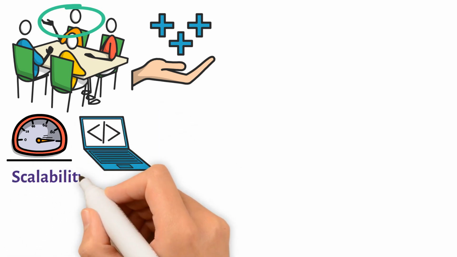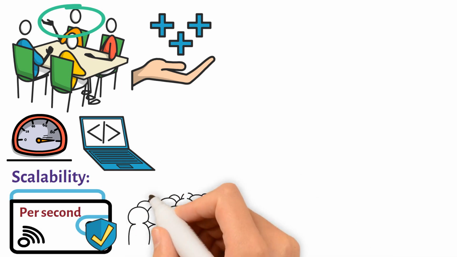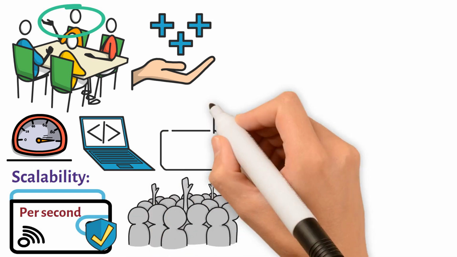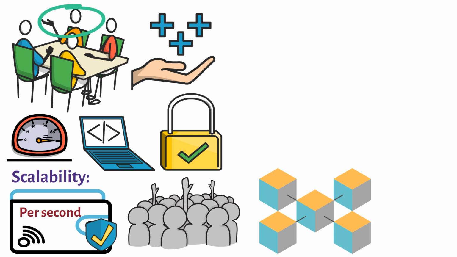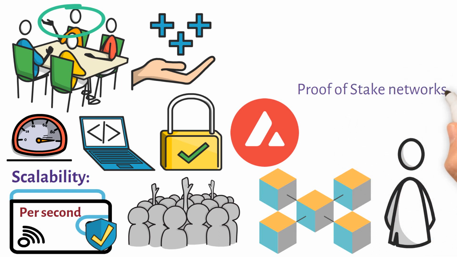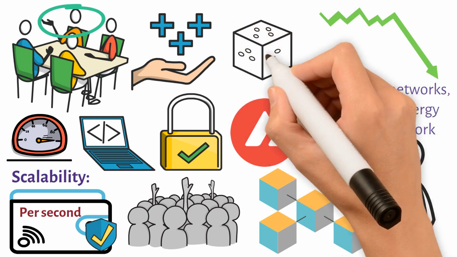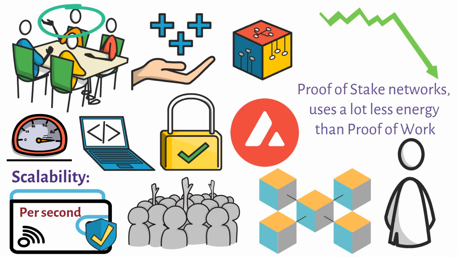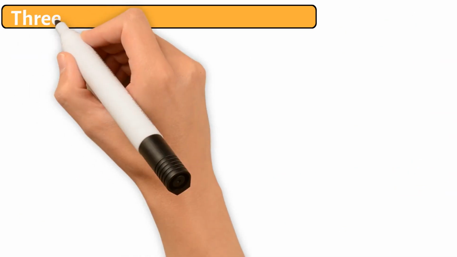Scalability. It achieves successful scalability by supporting a larger throughput, transactions per second. Security is not dependent on a few powerful miners or validators. Network security is achieved by making it harder for malicious blockchain takeover by random selection for validation duties. Avalanche, like other proof-of-stake networks, uses a lot less energy than proof-of-work. The primary drawback of the Avalanche consensus is its technological complexity compared to certain competing distributed models, which could at first intimidate new network users.